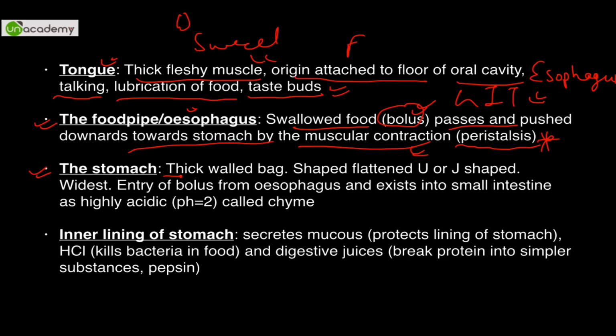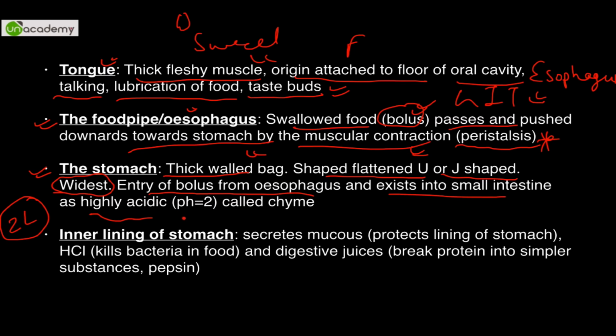Now the stomach is a thick walled bag. It is technically J shaped, but NCERT writes it's a flattened U shape. You can use whichever you want. This is obviously the widest portion of the GIT because it can store up to 2 liters. Now the entry of bolus from the esophagus and exit into the small intestine...